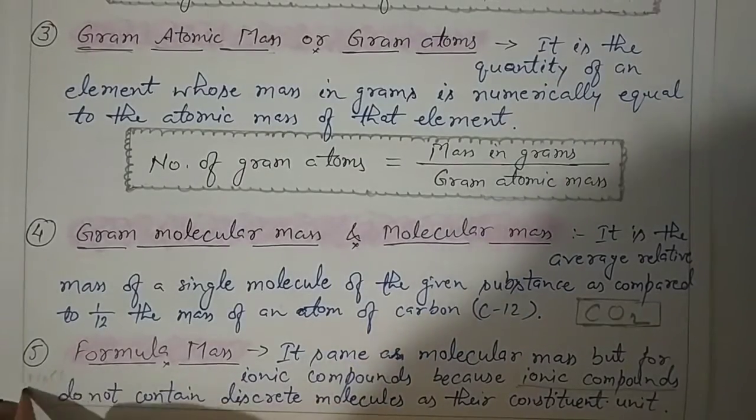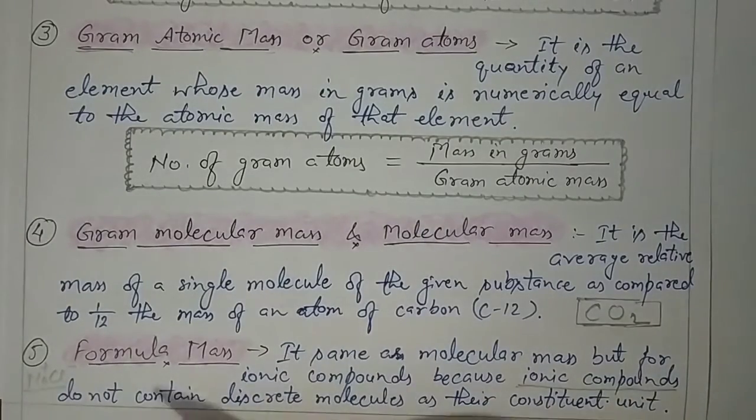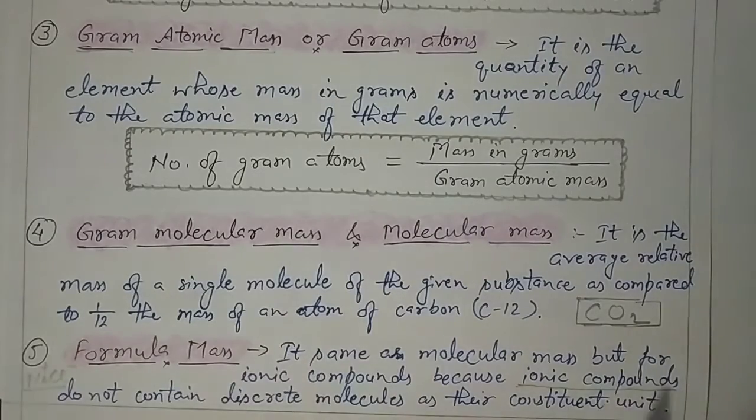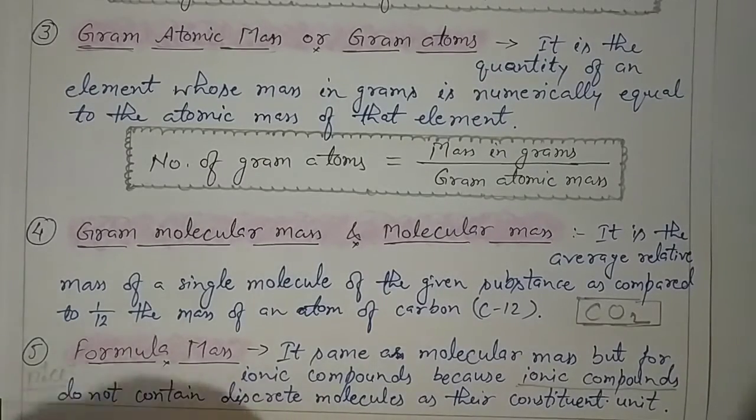where sodium plus and chloride minus ions are present. This NaCl in the solid form does not exist as a single NaCl unit. It exists as a combination of many NaCl particles together.